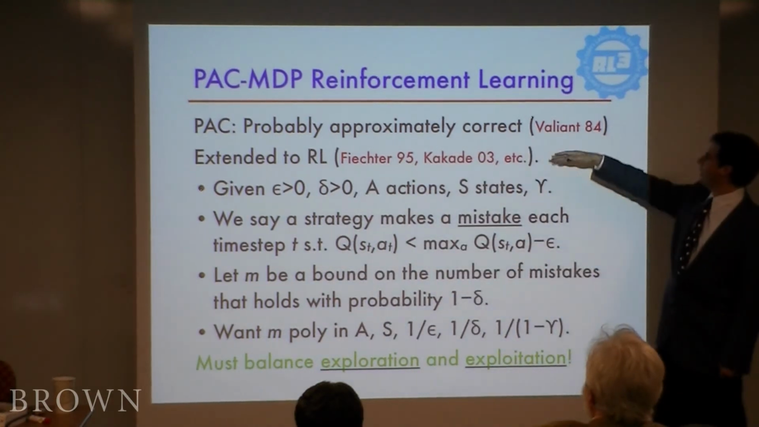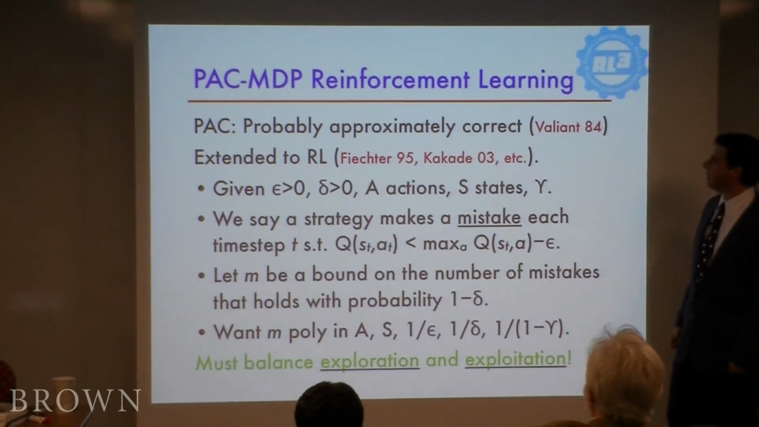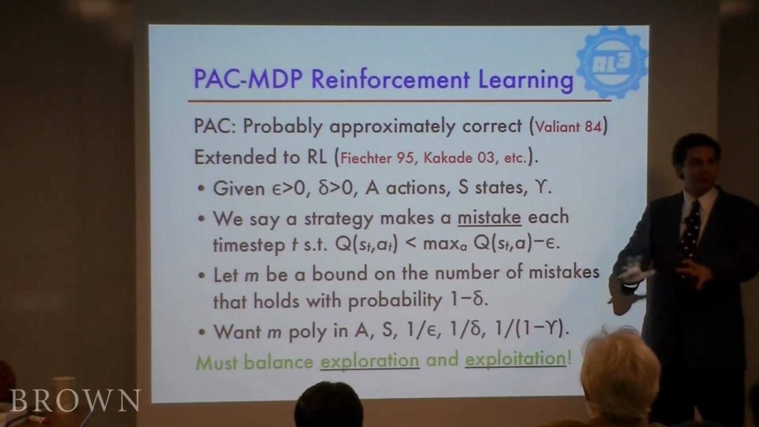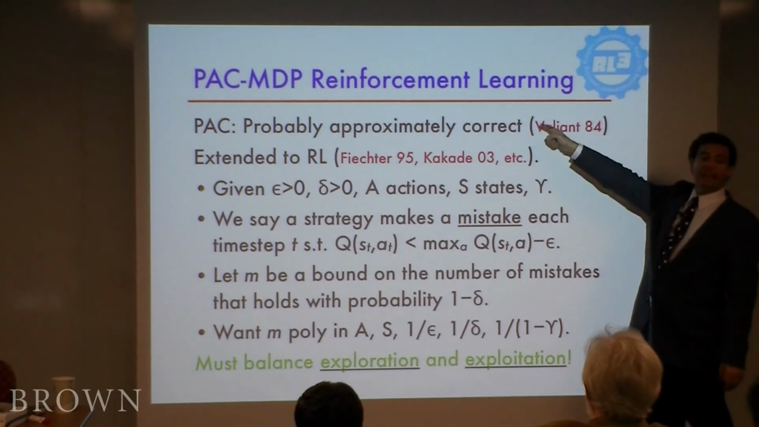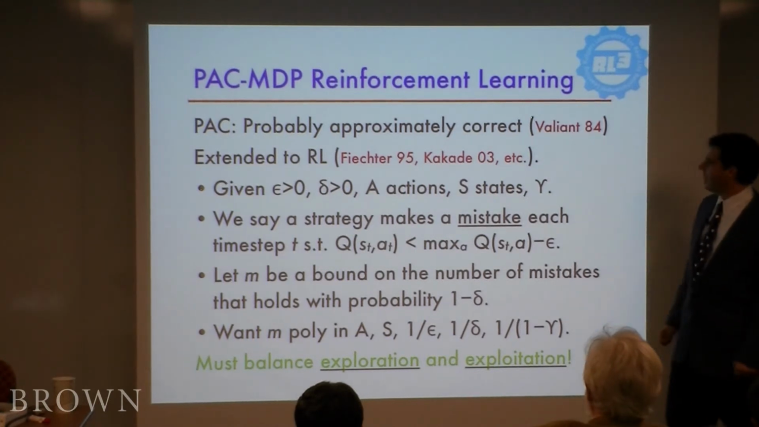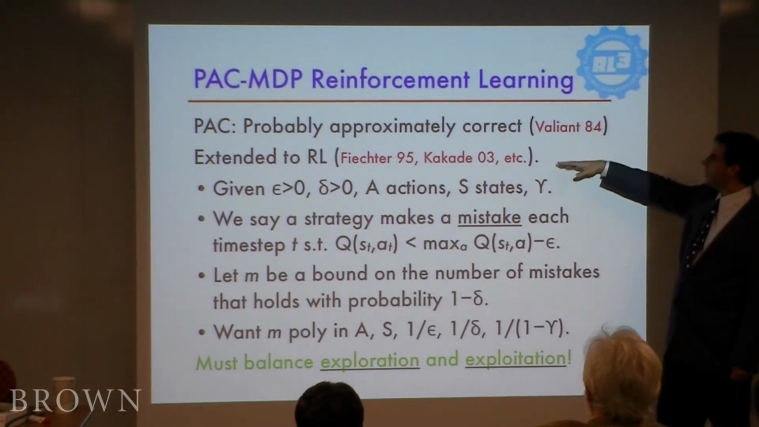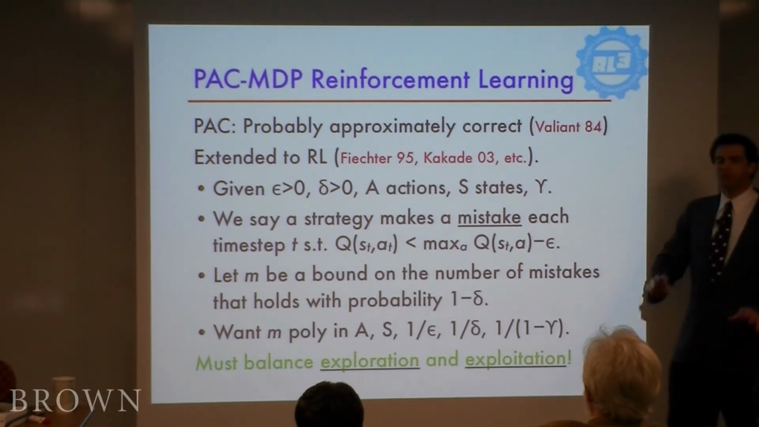And this is due to Valiant back in the 80s, this sort of notion that we're going to have learning algorithms that, well, we need to kind of loosen up on what true optimality is, but it's still hard to hit this, and it's maybe good enough to hit this. So this was first in supervised machine learning. It was extended to reinforcement learning in a series of papers. And the gist of it is this.